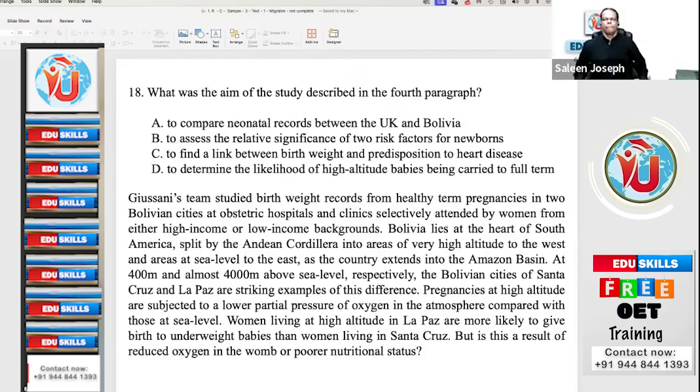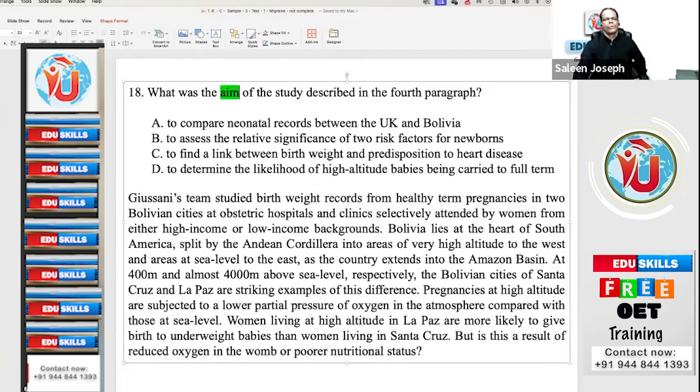Going to number 18. What was the aim of the study described in the fourth paragraph? Aim of the study, right? Fourth paragraph, definitely it is there. Option A, to compare neonatal records between the UK and Bolivia. Option B, to assess the relative significance of two risk factors for newborns. Option C, to find a link between birth weight and predisposition to heart disease.